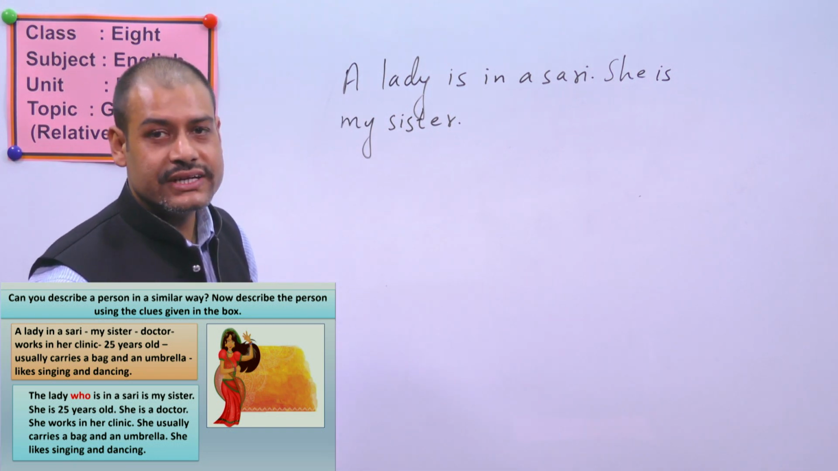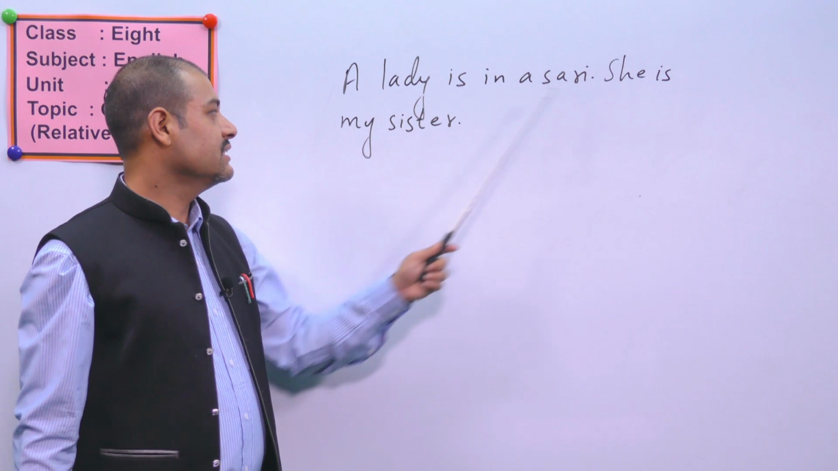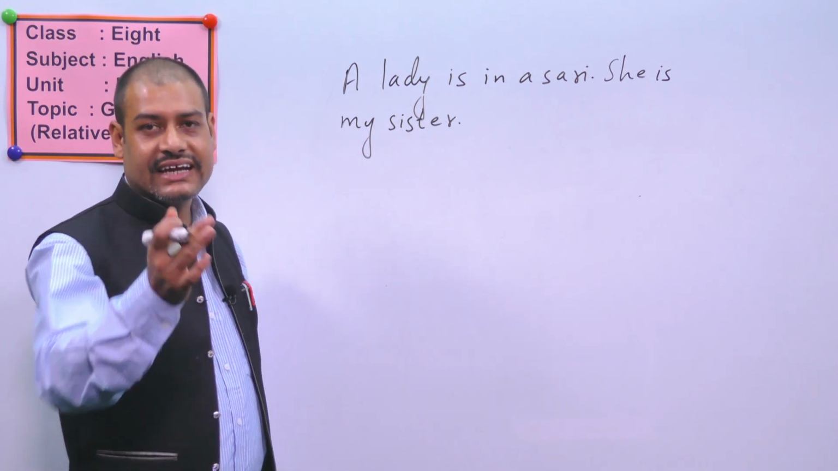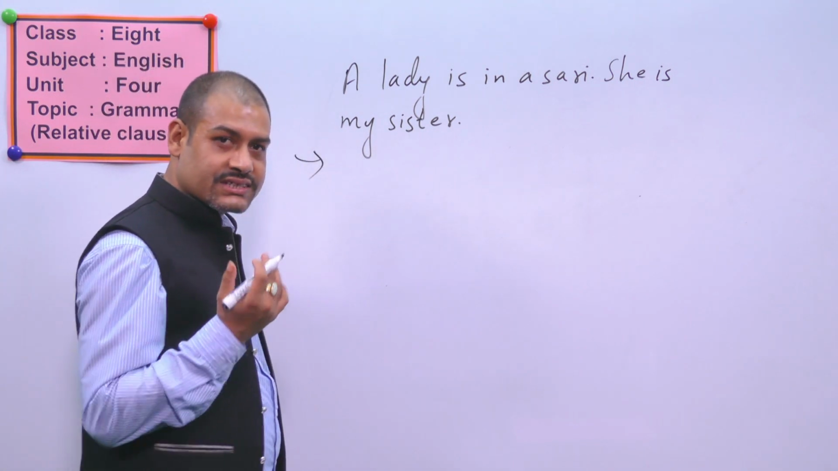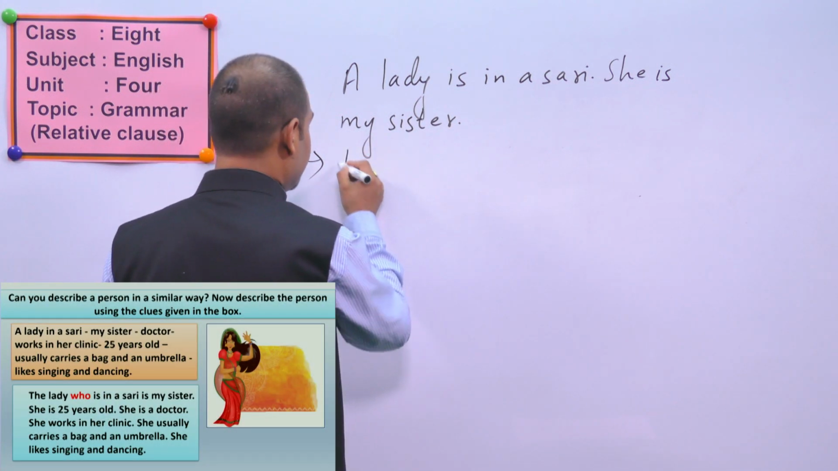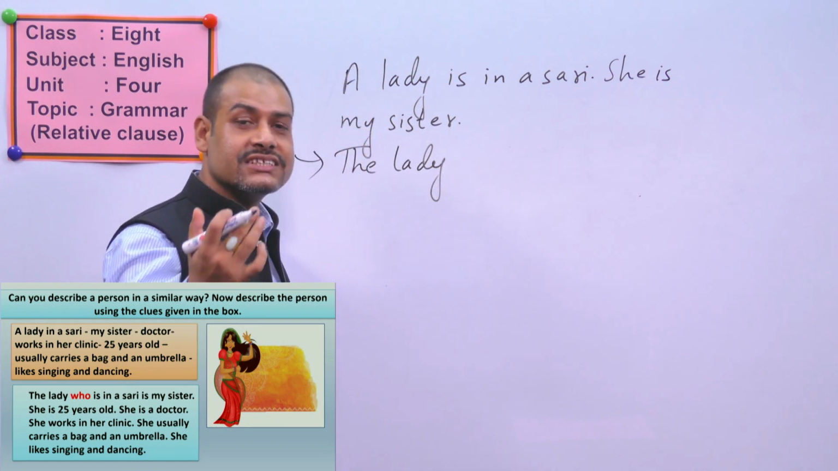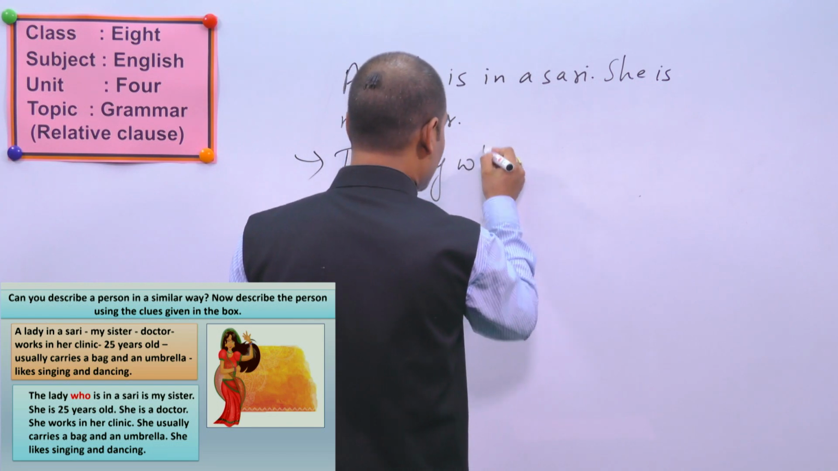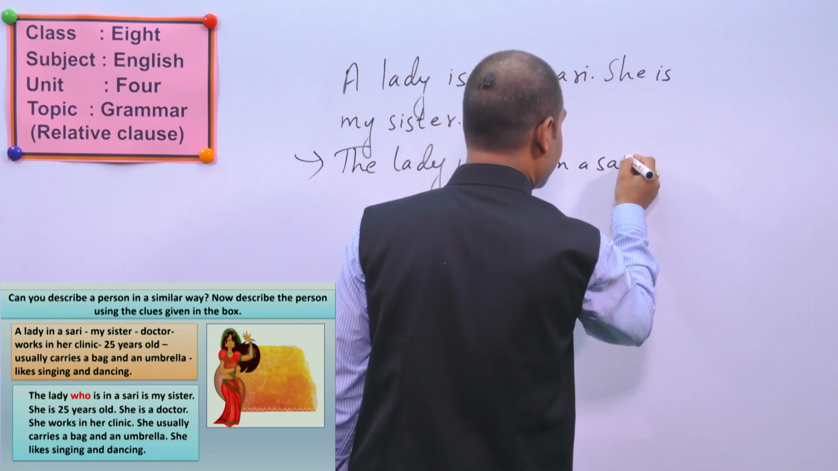See, again two sentences. A lady is in a sari. She is my sister. So this sentence has been combined like the one I have shown you on the slide also. Now please tell me once again. I would like to write it down when you tell me. Right. The lady, L-A-D-Y, lady. Now this is about the person, no? That's why we have to write down who. Who is in a sari.